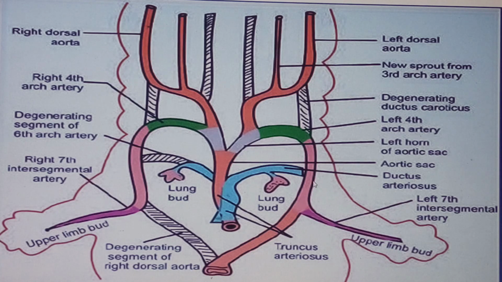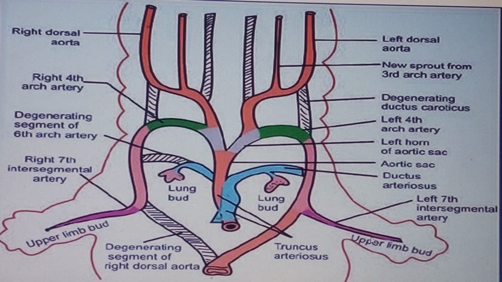Now look at this one. This is the arch of aorta. Coming from it, I see this one. This one I told you is the left 7th intersegmental artery. It's more toward the neck region, so we want to qualify with the word cervical. So the left 7th cervical intersegmental artery. And you know that the C7 vertebra is more towards the upper limb. That's the one which is going to give rise to the left subclavian artery, growing in this upper limb bud that is forming over here.